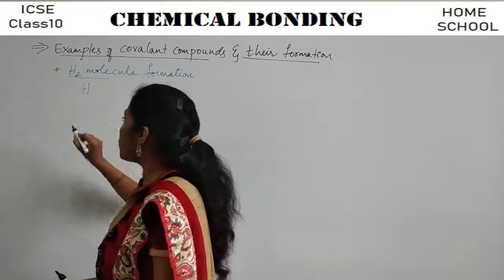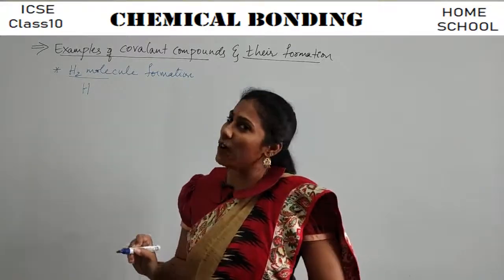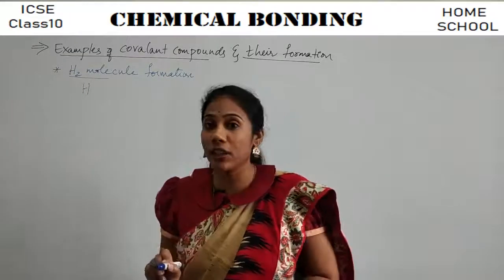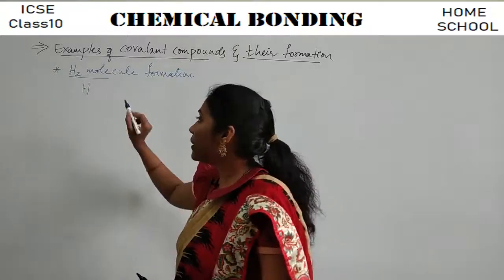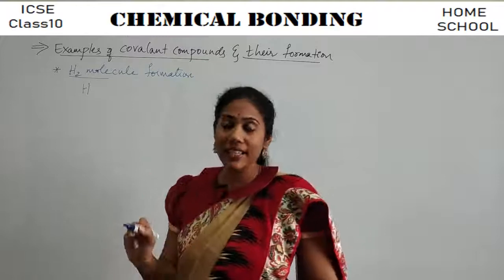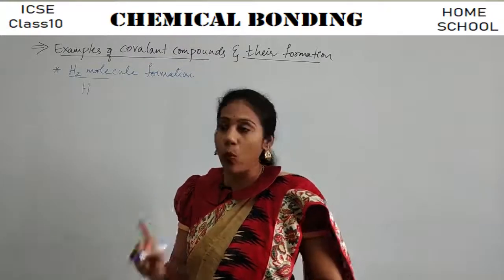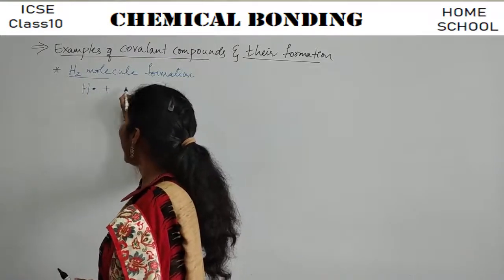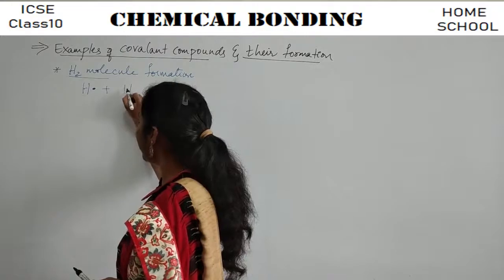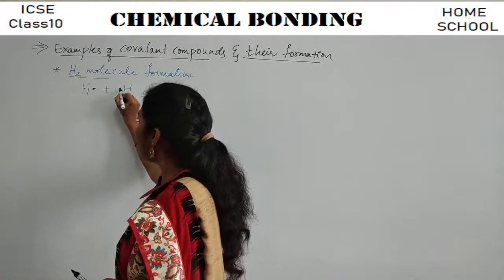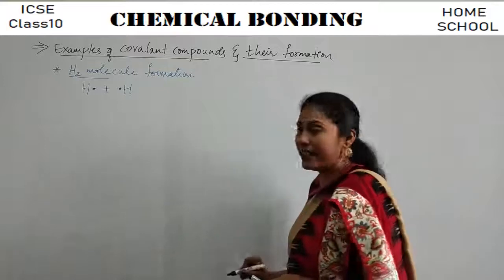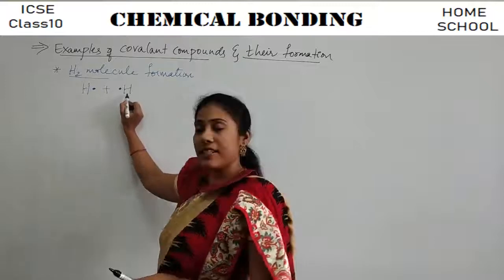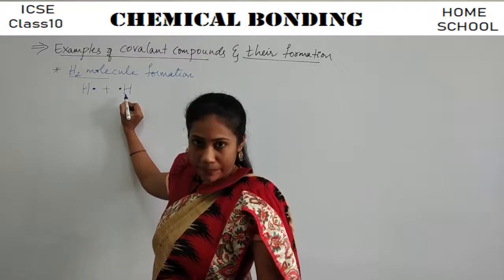Imagine this is one hydrogen atom. So hydrogen has how many valence electrons? 1. So even to guess this, you must know electronic configuration. That is very important. Hydrogen's electronic configuration is 1. In the last shell, you have only 1 electron. So that is what I have to mention here, right? And plus another hydrogen atom, it also has 1 electron in the last shell, right? So this is the dot structure of a hydrogen atom. This is the dot structure of another hydrogen atom, isn't it?